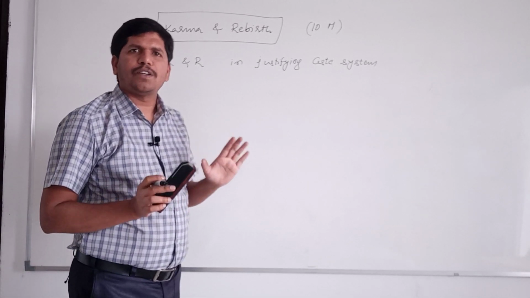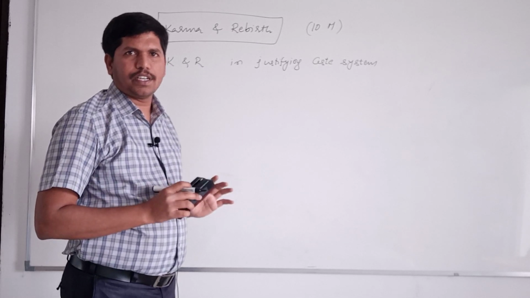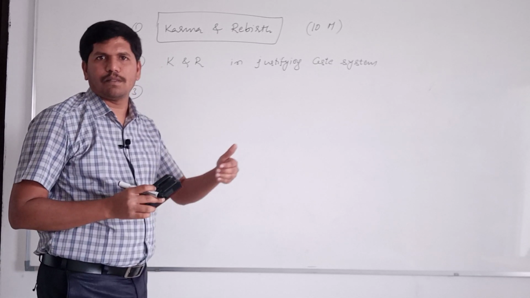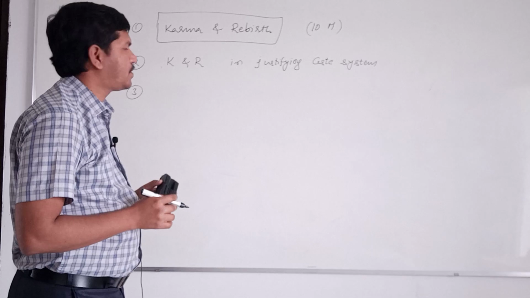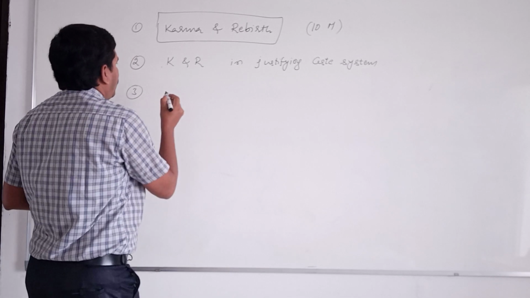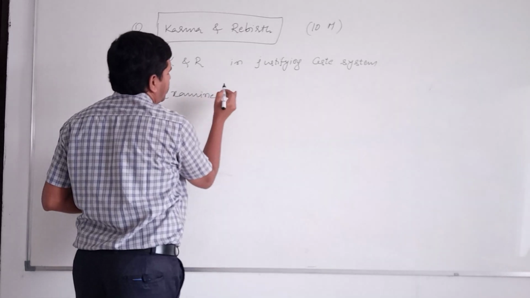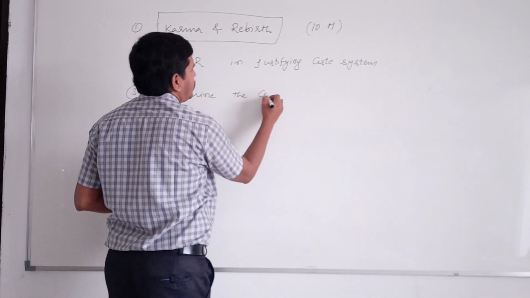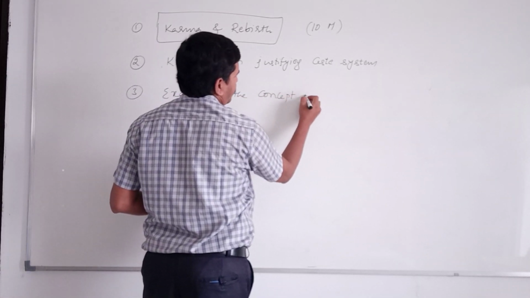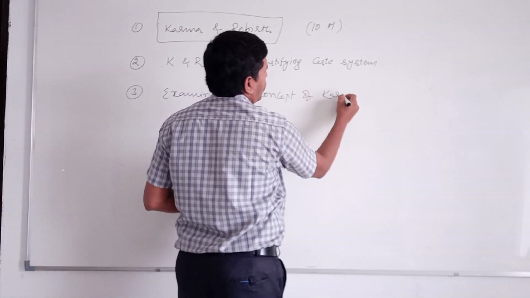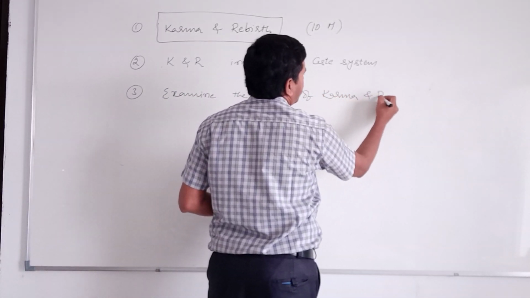So far only 10 marks questions were asked from this section, but we have to prepare in all possible directions. For example: Examine the concept of karma and rebirth.